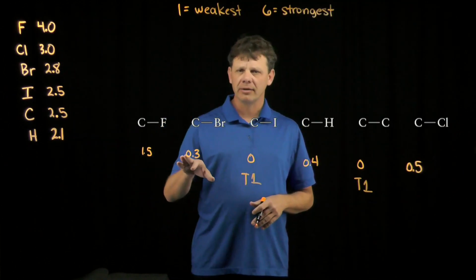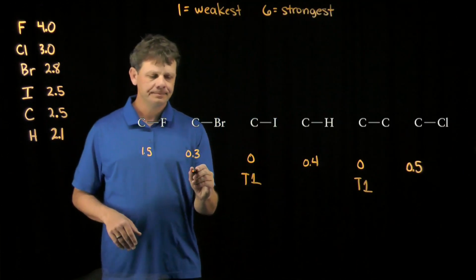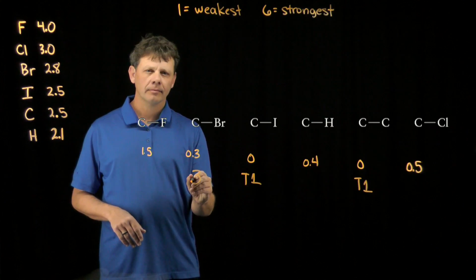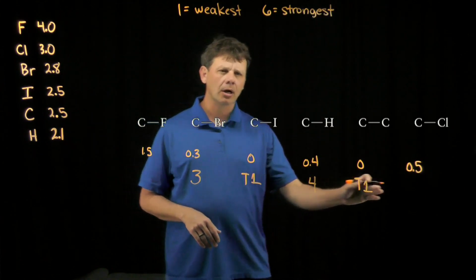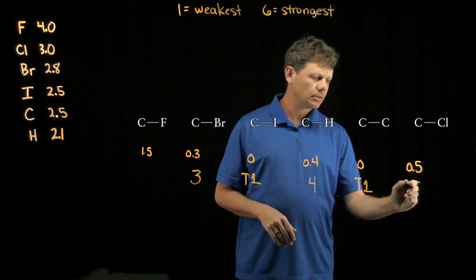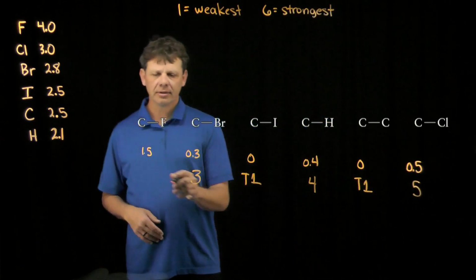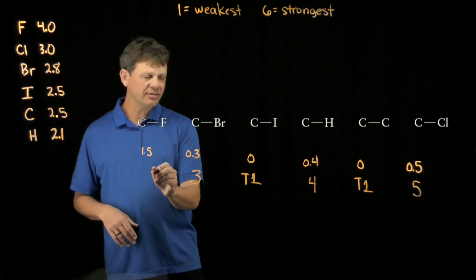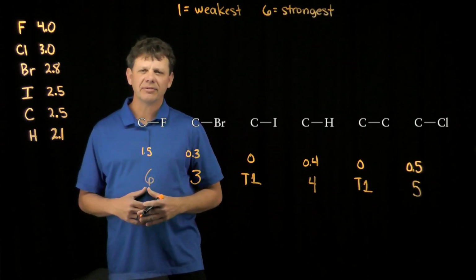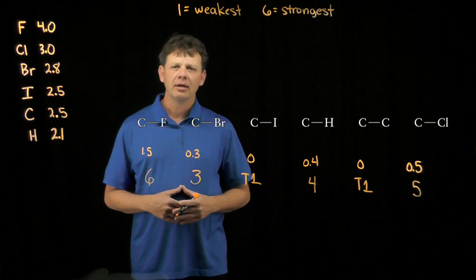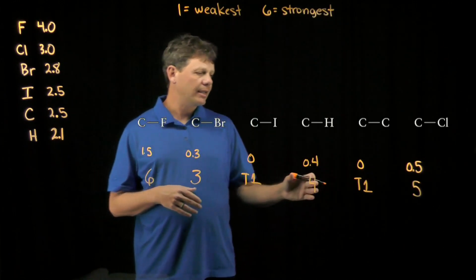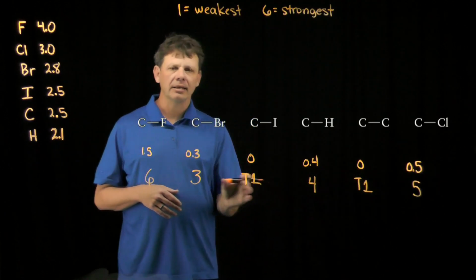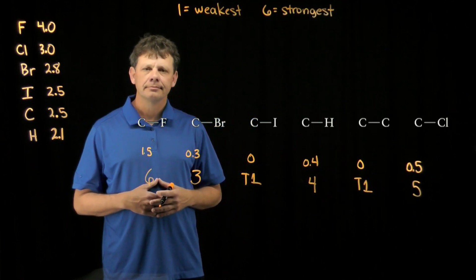The third is going to be the carbon-bromine, then carbon-hydrogen, then carbon-chlorine, and the strongest would be carbon-fluorine, exactly what we would expect based on electronegativity difference. So the carbon-fluorine bond is significantly more polar than carbon-carbon and carbon-iodine.